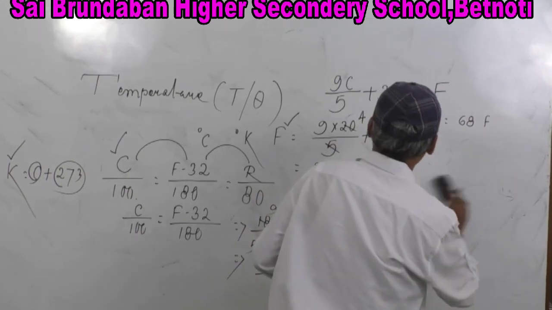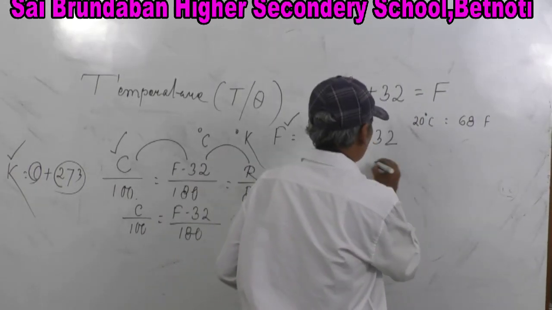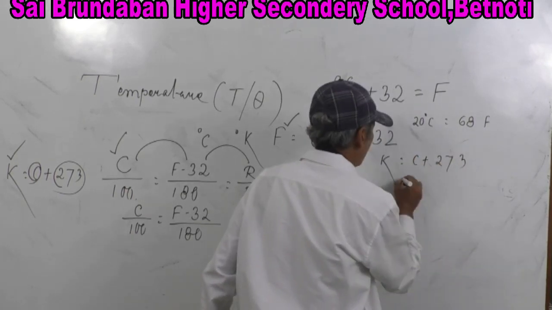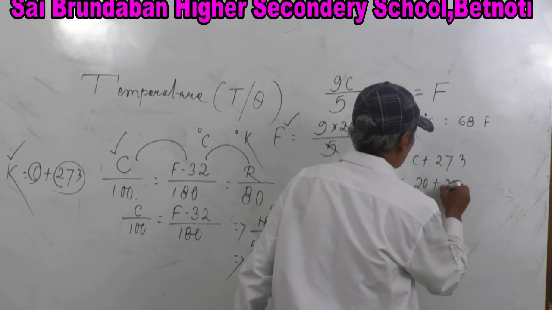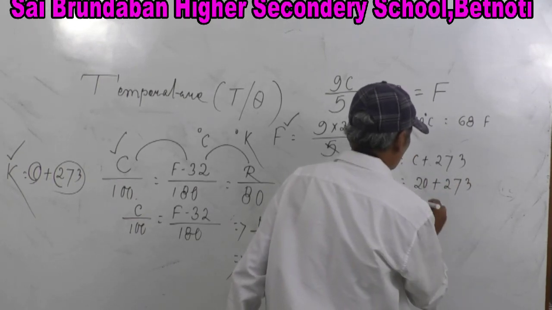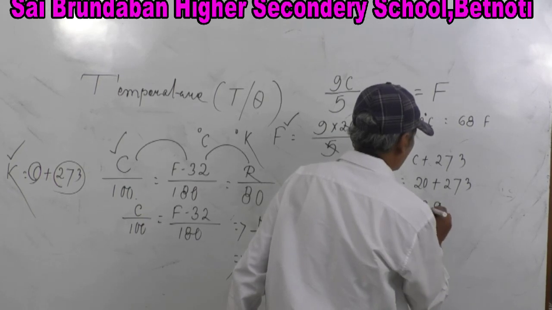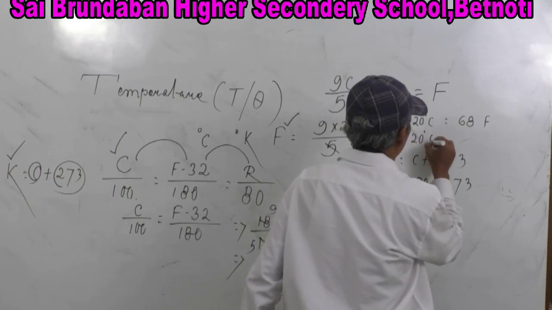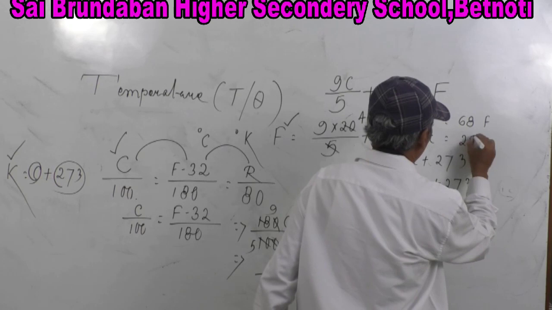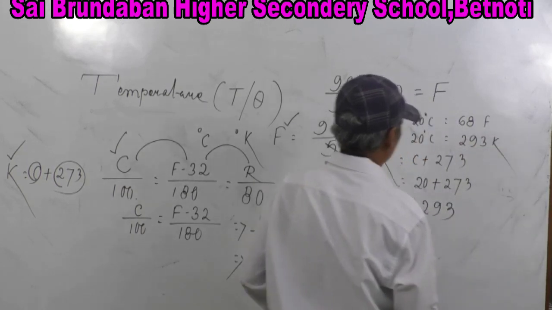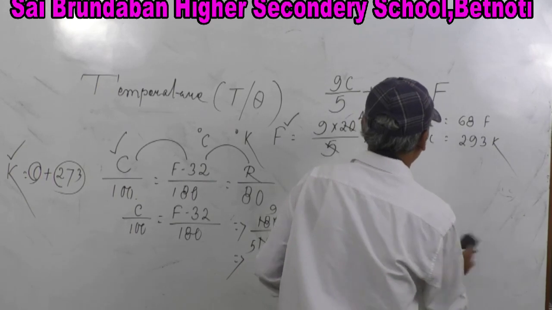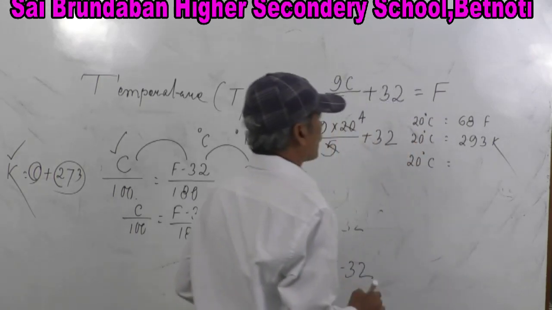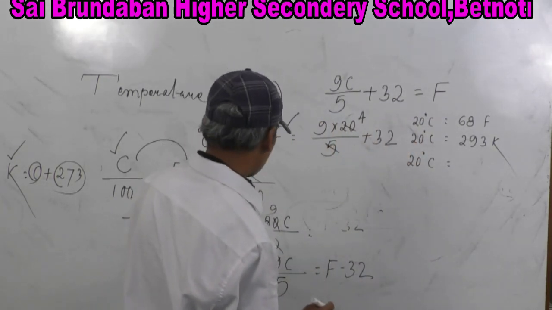Similarly, you can also convert, let's say K is equal to C plus 273. So very simple, 20 plus 273 is equal to 293. That means 20 degree centigrade is equal to 293 Kelvin. Similarly, 20 degree centigrade is equal to, how much Reaumur was it?